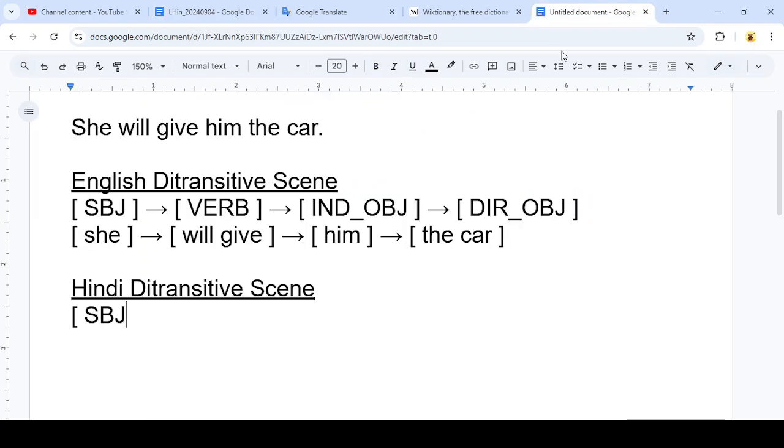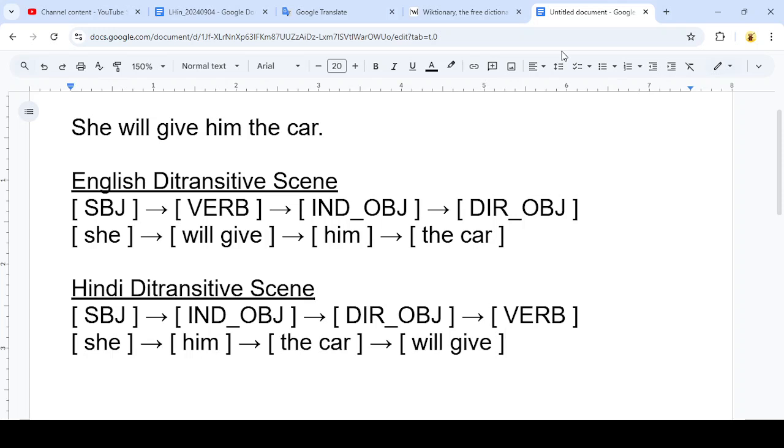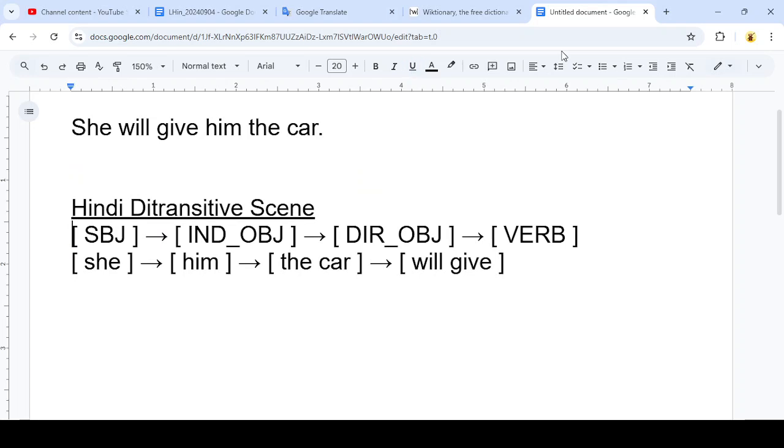So let's write those components in their Hindi order. So indirect object, and then direct object. And then the verb always comes at the very end of the sentence in Hindi. So if we write the English words here, because we haven't done any translating yet, we would have she, him, the car, will give. That would be the order of the words in Hindi.